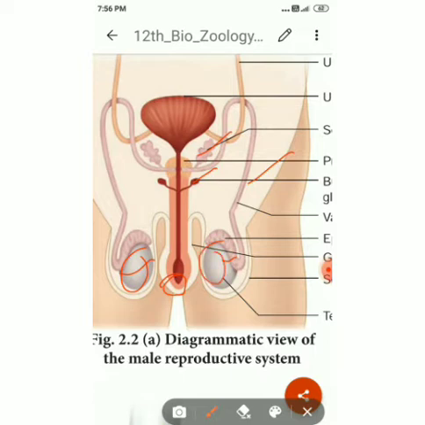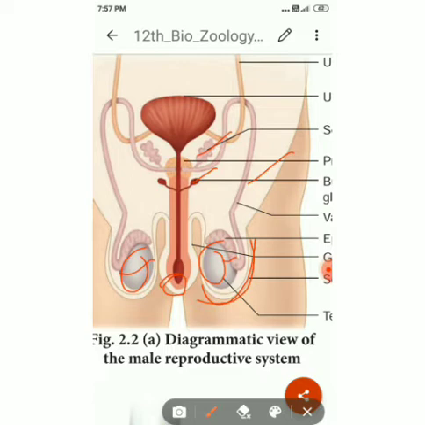These ovoid bodies are covered by a bag lying on the outside, the scrotum. The scrotum is a sac-like skin that hangs outside the abdominal cavity. You see here the scrotum is there. It is outside the abdominal cavity.